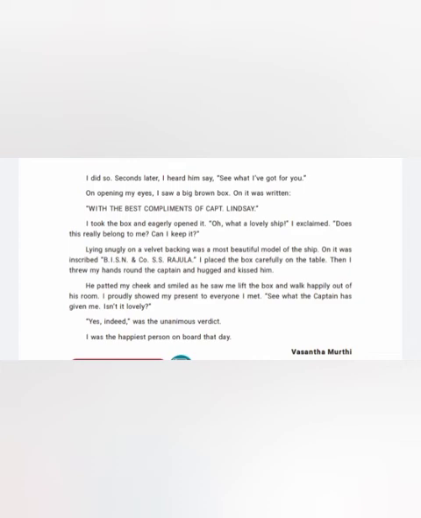It was the model of the ship in which they were traveling. On seeing this, Vasanta was surprised. She felt happy. She hugged and kissed the captain. She proudly showed the gift to everyone. She was the happiest person on board that day. So here the story ends.